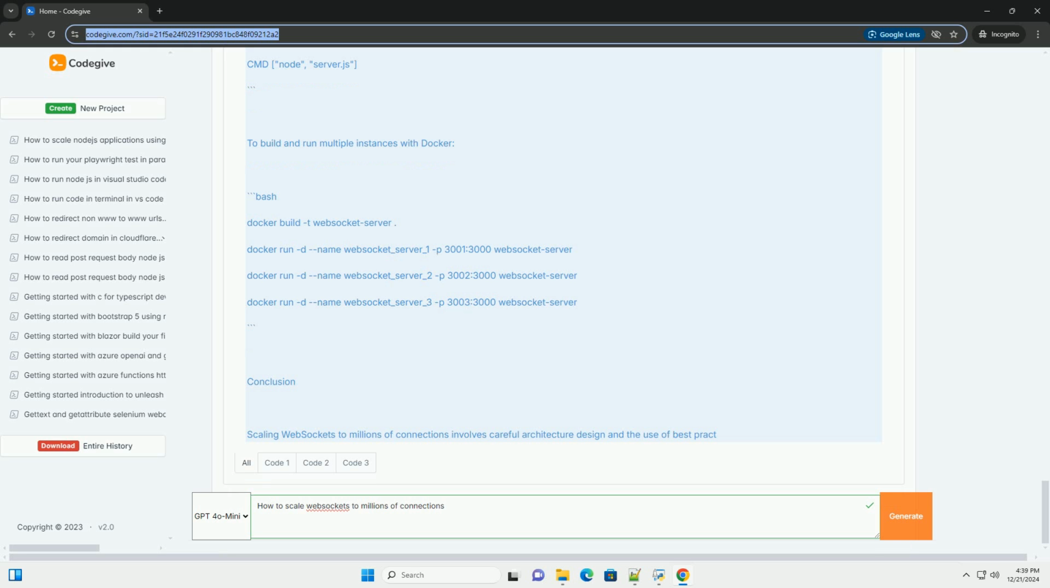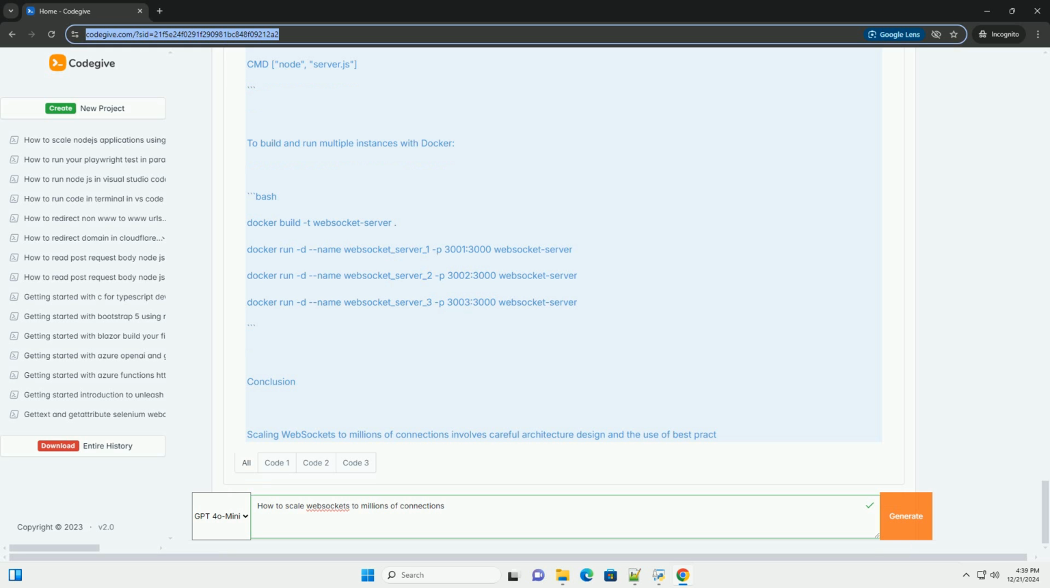io.on('connection', (socket) => { console.log('New client connected', socket.id); // Handle incoming messages. socket.on('message', (message) => { console.log('Message received', message); // Broadcast the message to all connected clients. io.emit('message', message); }); socket.on('disconnect', () => { console.log('Client disconnected', socket.id); });